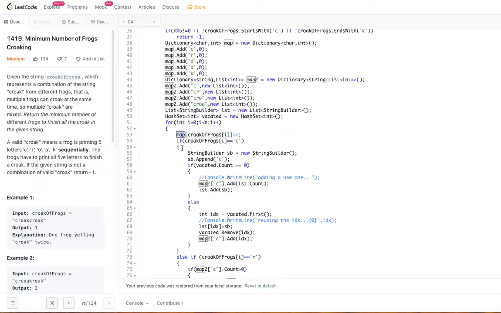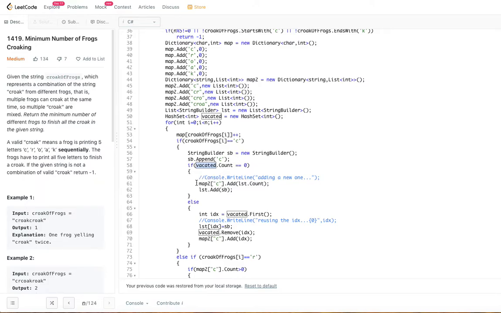And if the current character is C, what are we going to do? We're going to create a new string builder, because that is a new frog croaking. So that's a new croak. That's why we are starting a new string builder and appending that C to it. And then, if you don't have a vacated space, that means vacated.count is equal to 0.